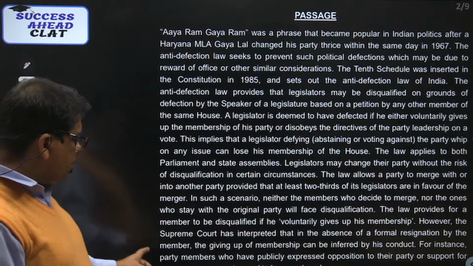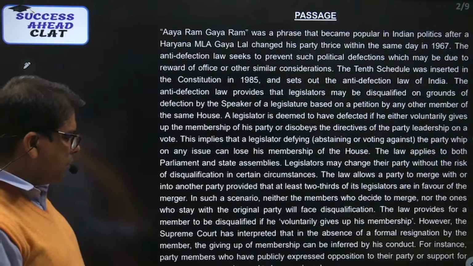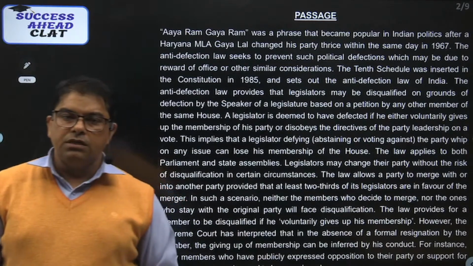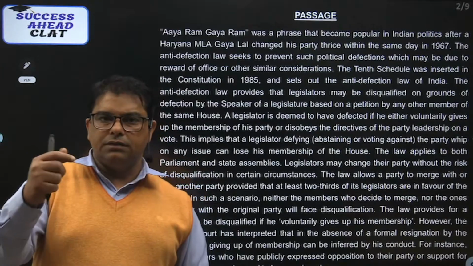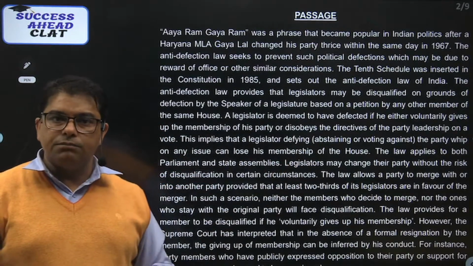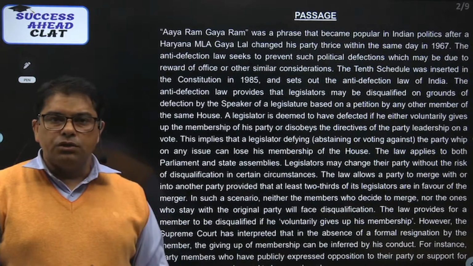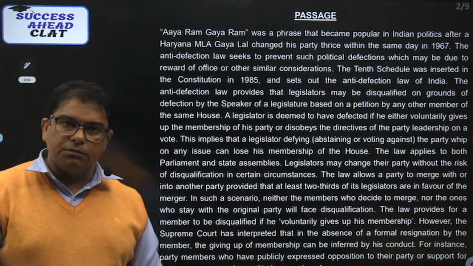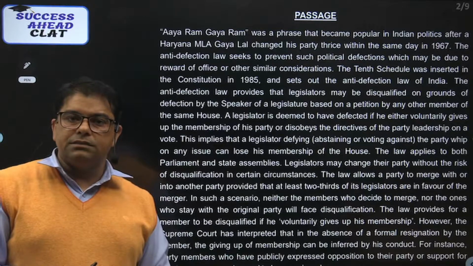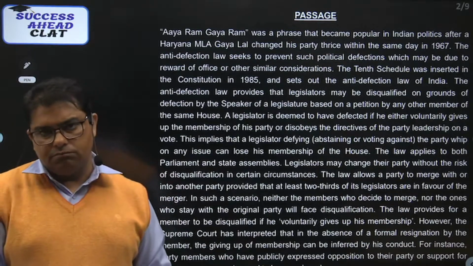For instance, party members who have publicly expressed opposition to their party or support for another party were deemed to have resigned. Somebody who has not given a resignation to the party in writing but has spoken something absolutely against the party, for example, showing an inclination towards another party. So the Supreme Court says this would be considered as though the person has already resigned from the party. तो ये एक implied resignation माना जाएगा.